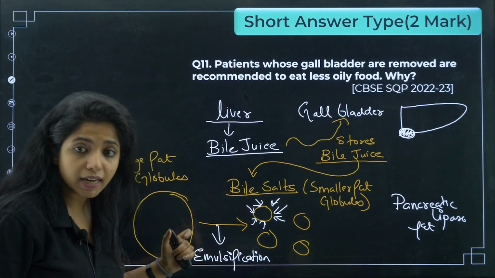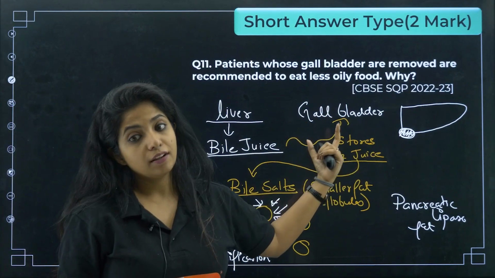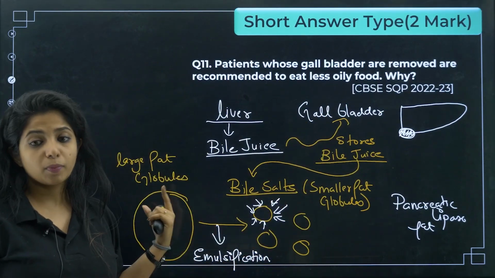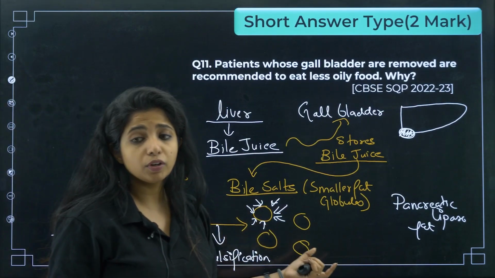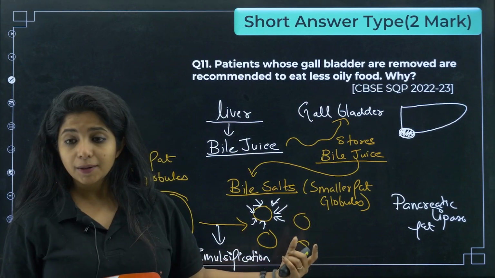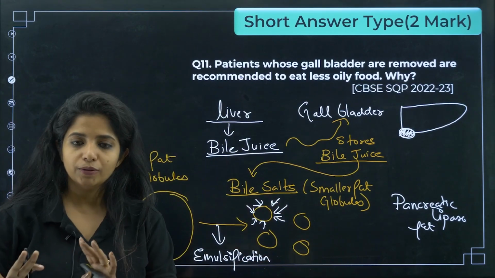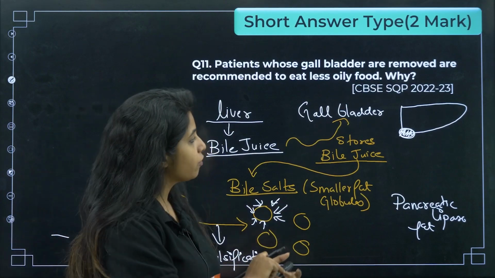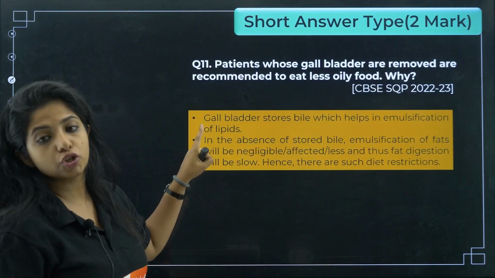Now, if someone has some disorder with the gallbladder, bile juice is not stored. If bile juice is not stored, I cannot expect emulsification to happen. So it will be a lot more difficult for my pancreatic lipase to break down fats, which is why I am recommended to have less oily food. That is the reason. Now, how can you frame the answer? Gallbladder stores bile, which helps in emulsification of lipids.